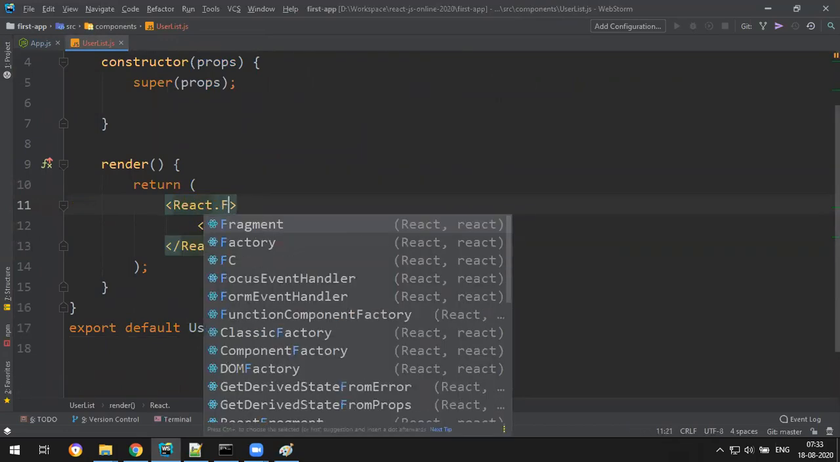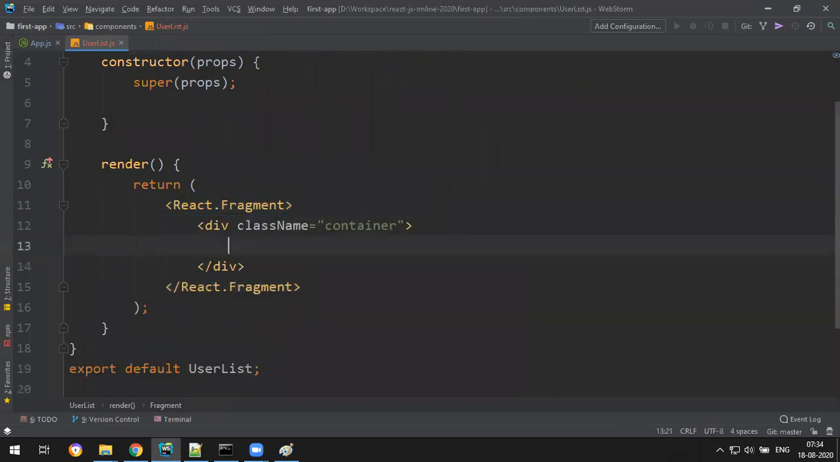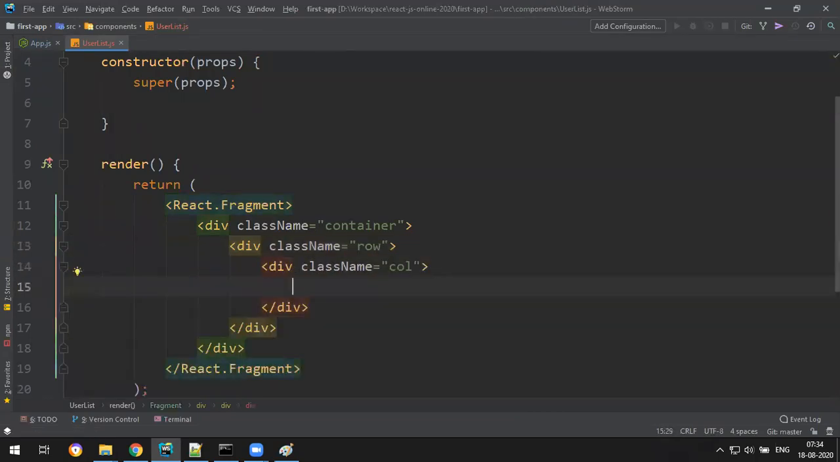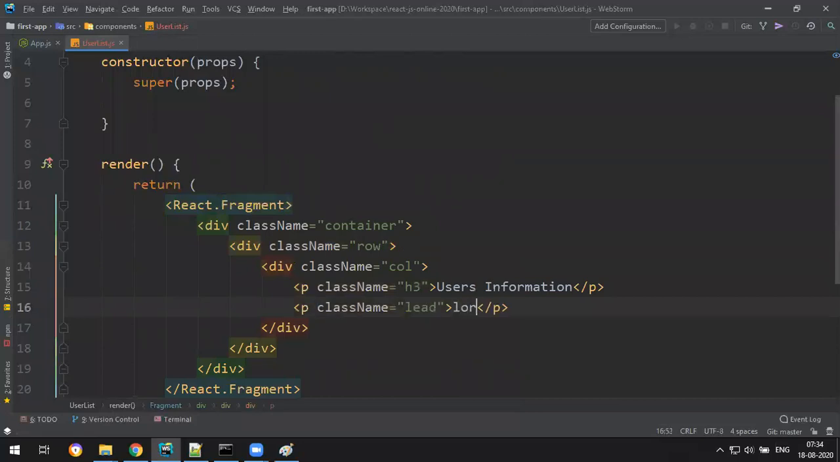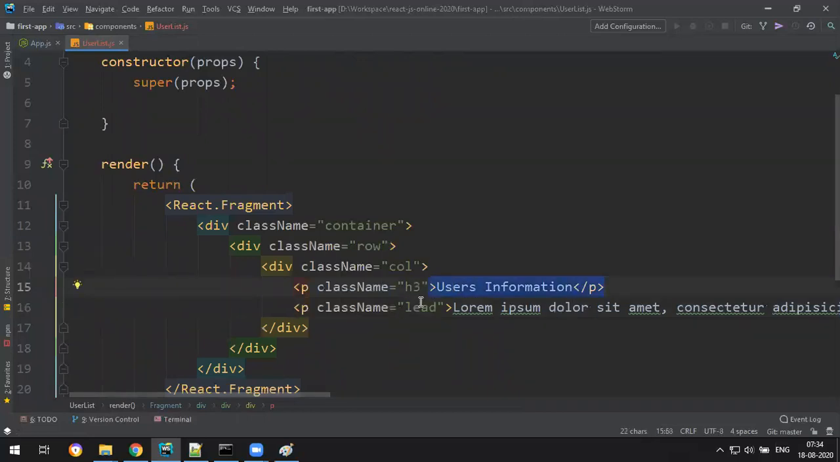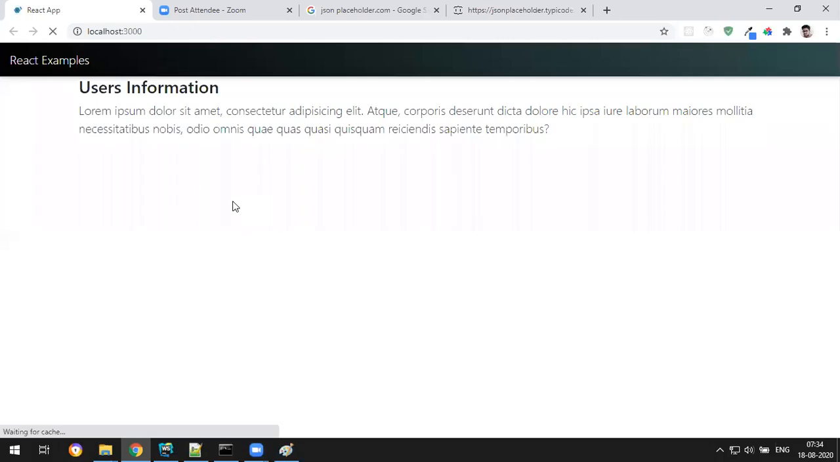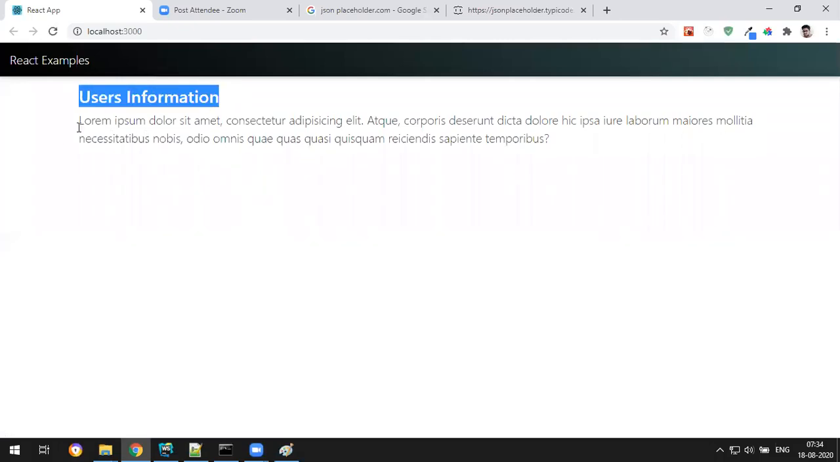Now let's write React.Fragment. In this, I will write a container, one row and a single column. I write p.h3, something called users information, and then p.lead with some lorem text, some dummy data. I just made a heading and some dummy data. You can add text-primary and some margin top. So you can see the design now: I have this users information and this text.